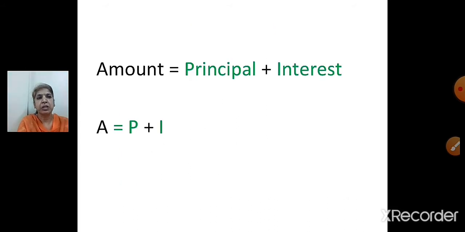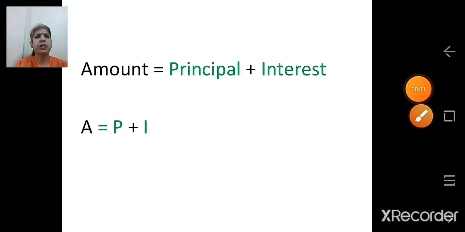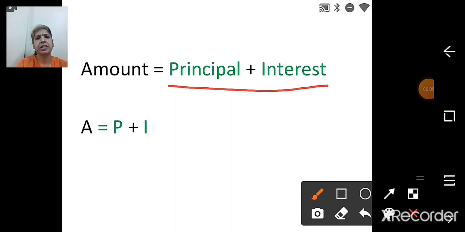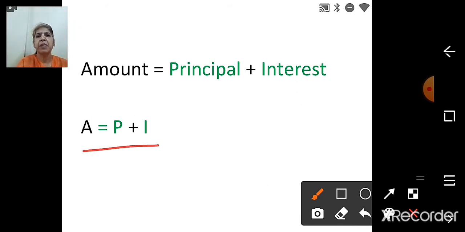Now, the amount which we get after the stipulated period, or the amount which we repay if a loan is taken, after that duration, the formula of amount is principal plus interest. So principal plus the interest, that is the amount. In short, we write A is equal to P plus I.